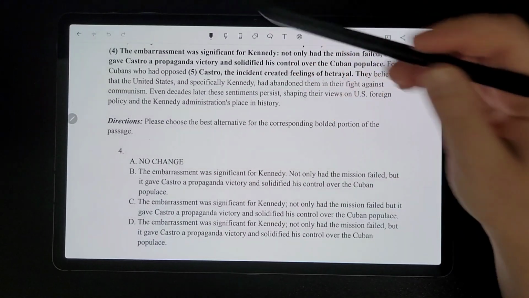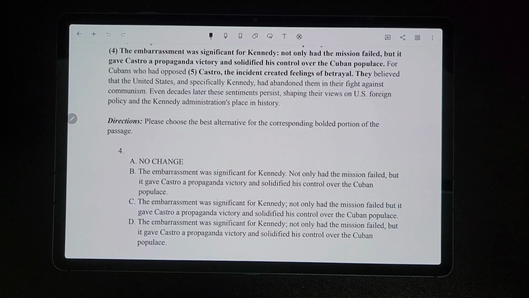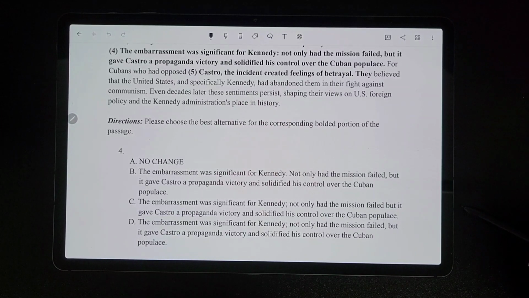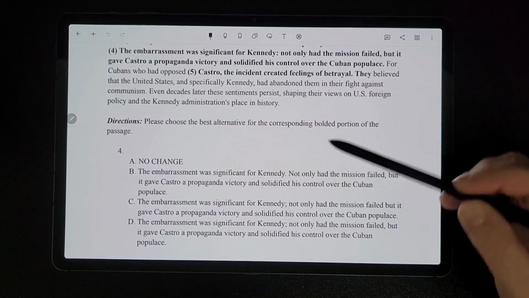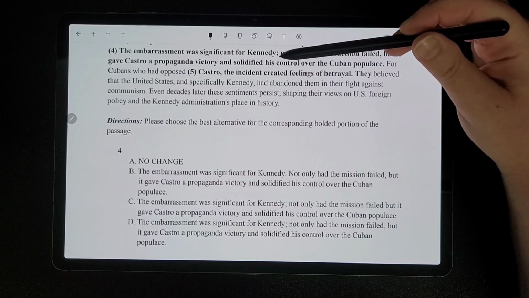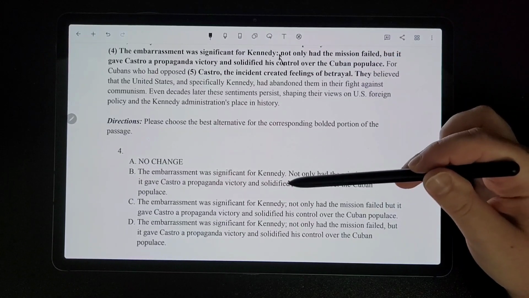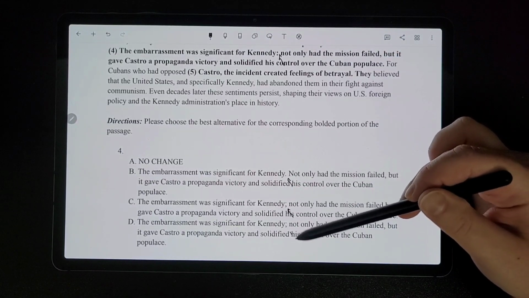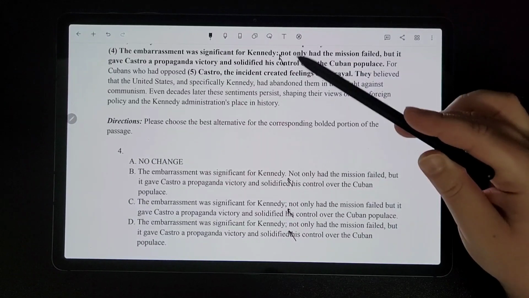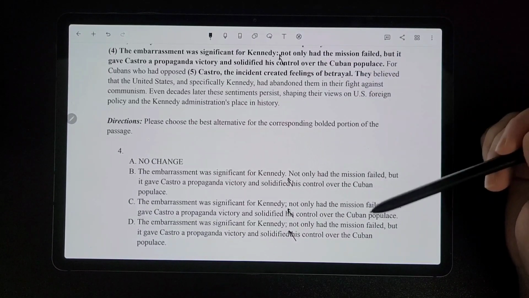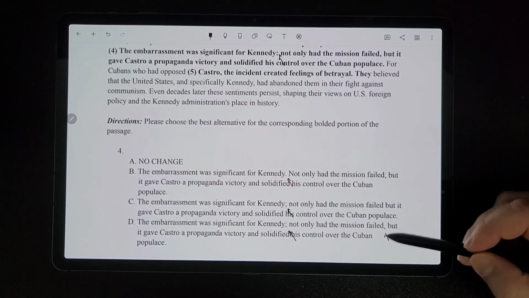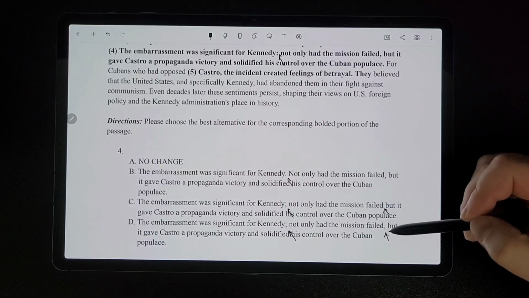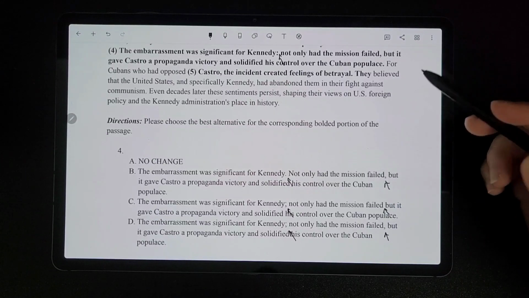Okay, so for number 4, it says the embarrassment was significant for Kennedy. Not only had the mission failed, but it gave Castro a propaganda victory and solidified his control over the Cuban populace. Okay, so remember, you can look at the answer choices to kind of help you, and I see that the punctuation keeps changing. And then there's some other differences as well, like with the comma that's right here. There's no comma there, but there's a comma here and a comma here.